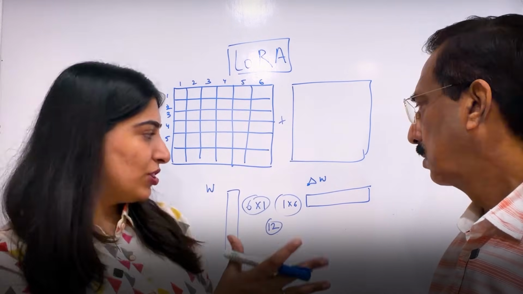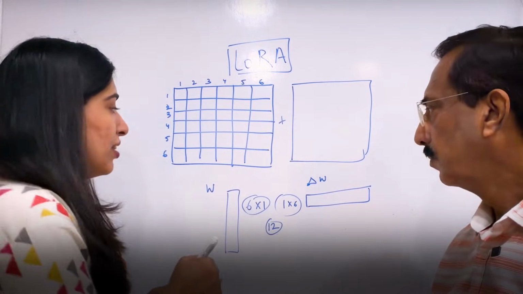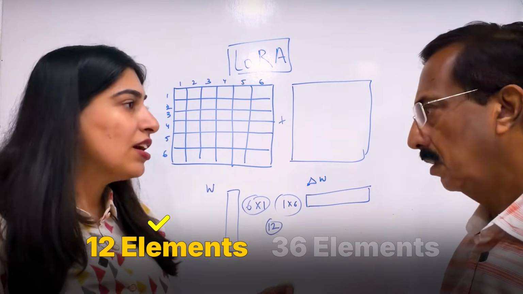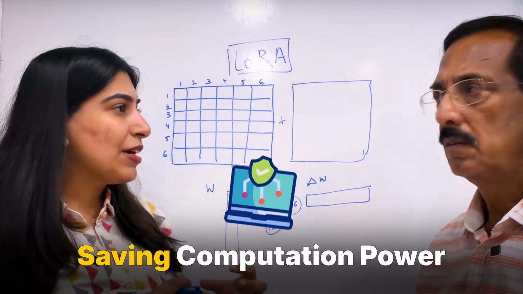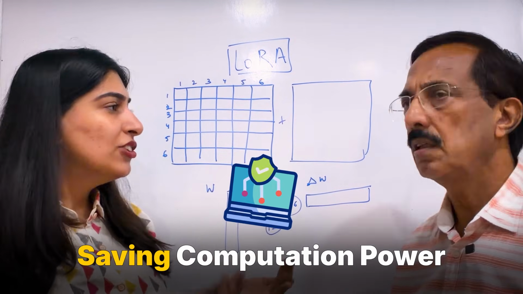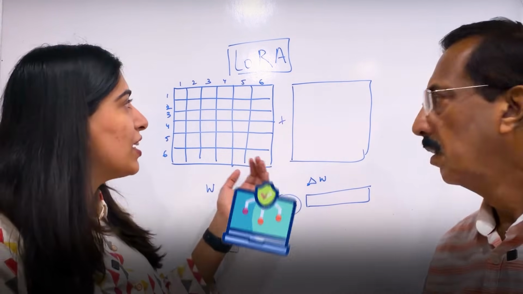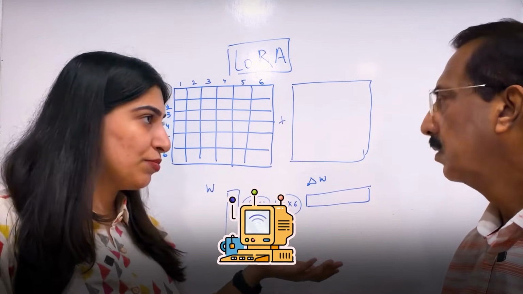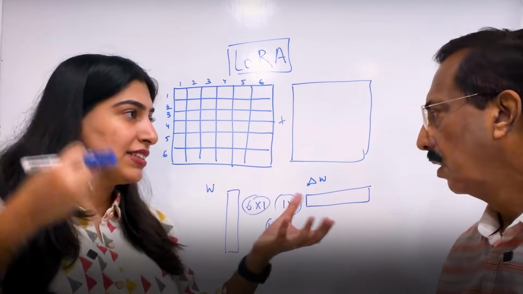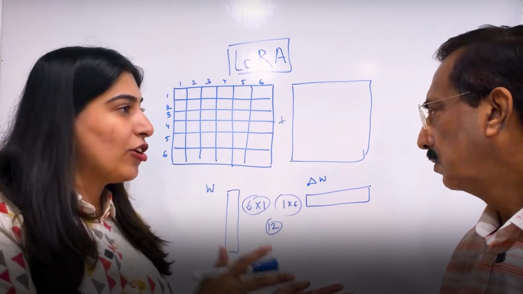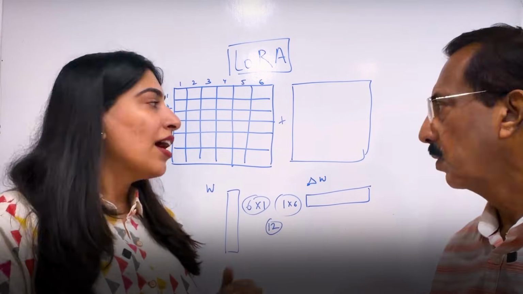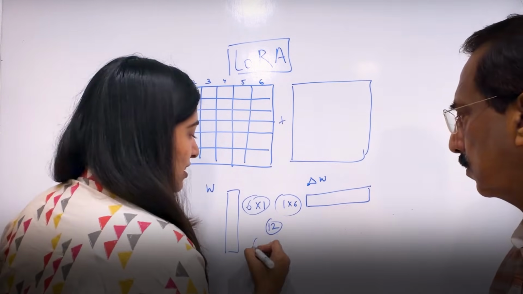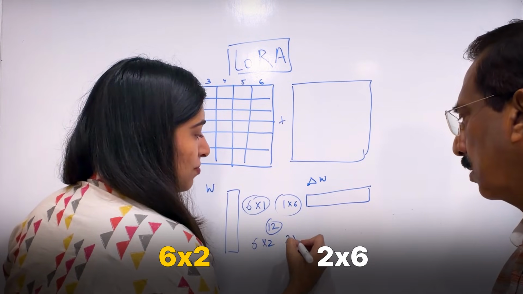Just one more thing over here. Just think about it. If I am taking 12 elements instead of 36 elements, obviously efficiency will be compromised somewhere. So it is a trade-off. But if we consider computation, because we are saving so much computation, like think about 10 power 6 and 2000, this trade-off is considered okay. But if you still want to adjust it, what you could do is take a 6 by 2 and a 2 by 6 matrix.